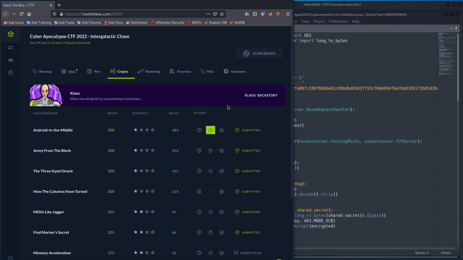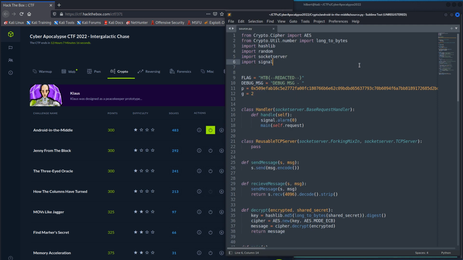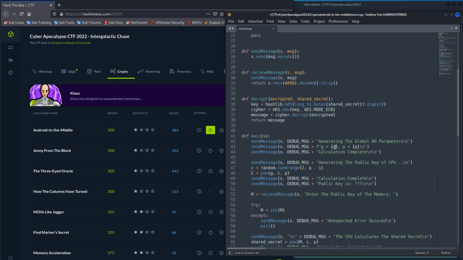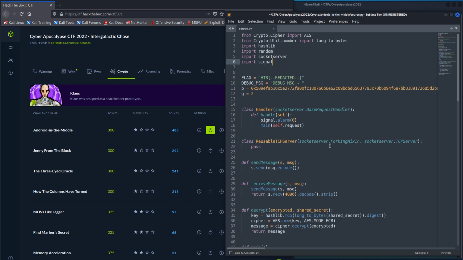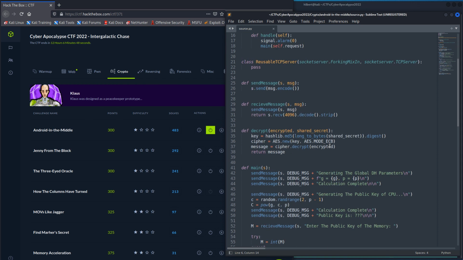So we get the source code for this challenge, which is what this is right here. And if you're watching this video, I'm going to assume that maybe you worked on this challenge and didn't get it. Maybe you got frustrated, or maybe you just looked at it and thought it looked confusing, but still kind of wanted to know what it was you were supposed to do. Maybe you're new to crypto. So what I want to get at is, I think this challenge is a good example of there's a lot more going on than you really need to worry about.